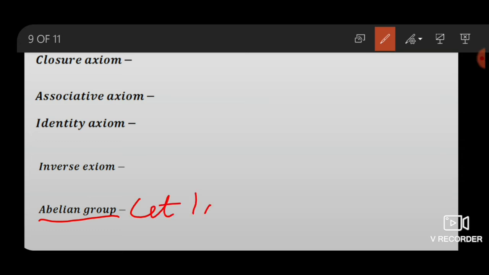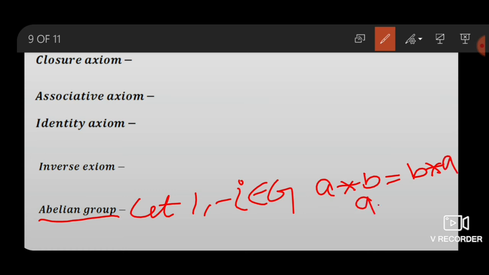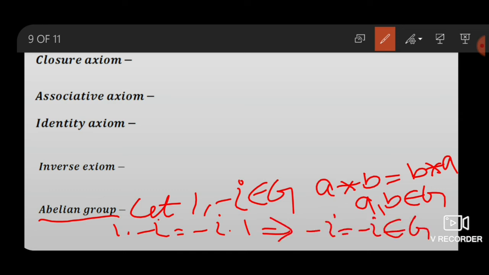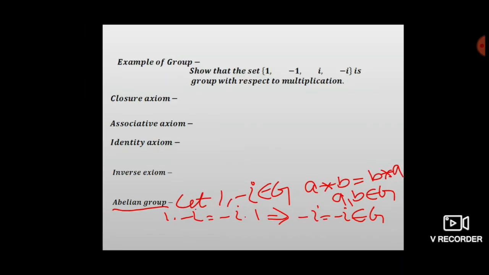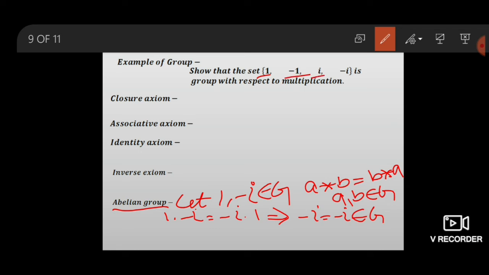Let 1 comma minus i be elements of G. By definition of group theory, A star B equals B star A for all A comma B belongs to G. Then 1 dot minus i equals minus i dot 1, this implies minus i equals minus i, which also belongs to G. Then the above 5 properties are satisfied, then the set 1 comma minus 1 comma i comma minus i is a group with respect to multiplication.